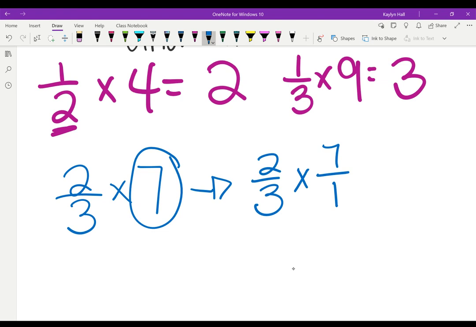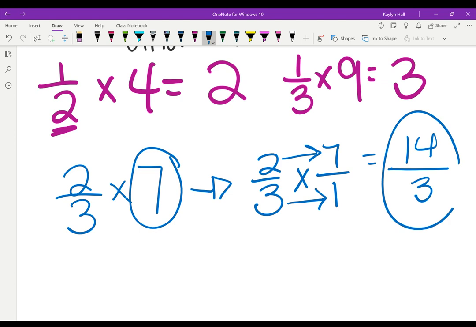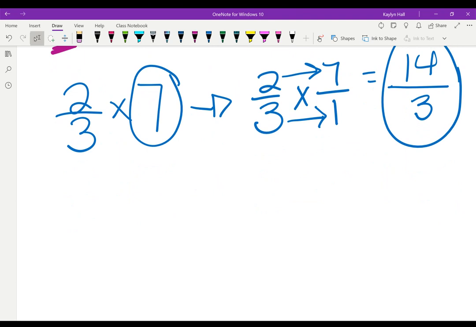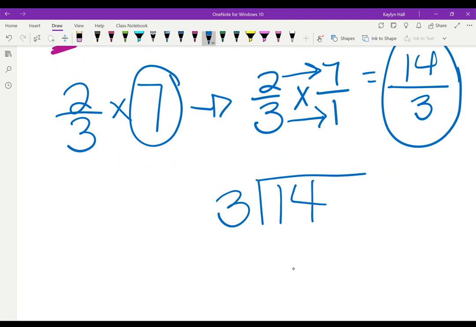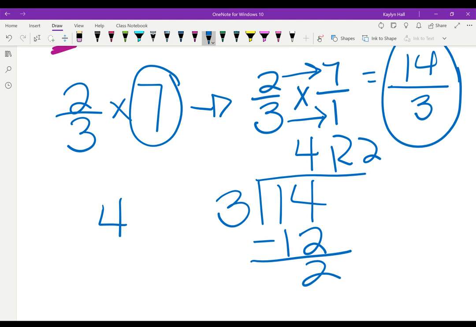And now when we multiply fractions, we multiply straight across. 2 times 7 is 14. 3 times 1 is 3. Now we learned on Friday what to do when we have an improper fraction like this, so I need to do long division. I'm going to put the 3 outside, 14 inside. 3 goes into 14 4 times. 3 times 4 is 12. Subtract, get 2. My remainder is 2, so my answer is 4 2/3.